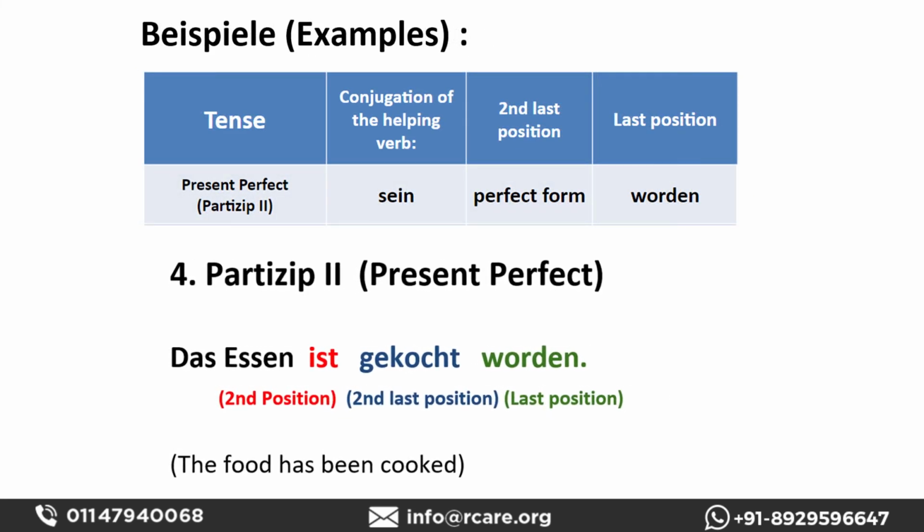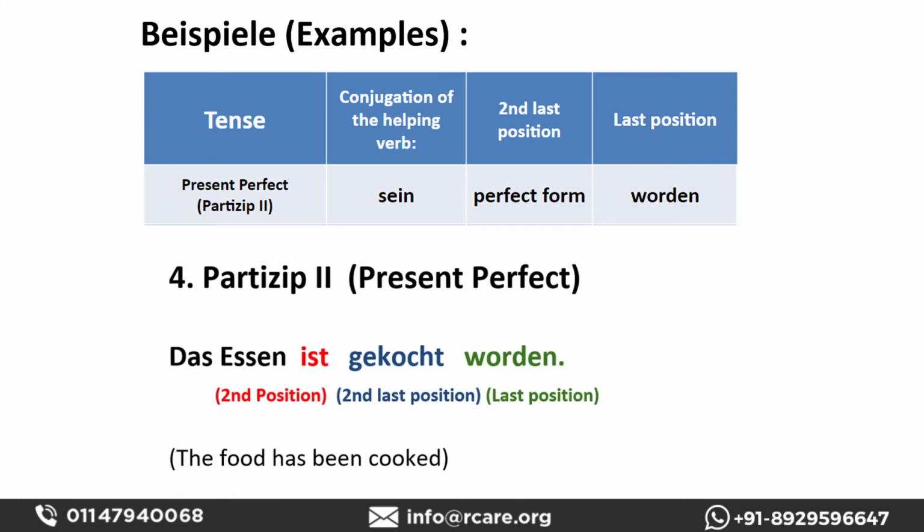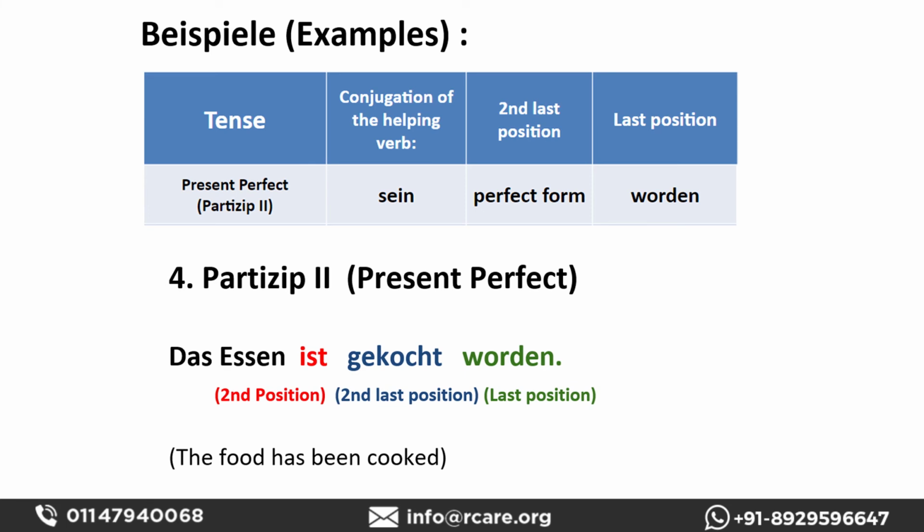Das Essen ist gekocht worden. The food has been cooked. So the conjugation of sein is at the second position again, and werden is at the last position, but in perfect form this time. So we are writing worden instead of werden. And kochen is at the second last position in perfect form, which is gekocht.